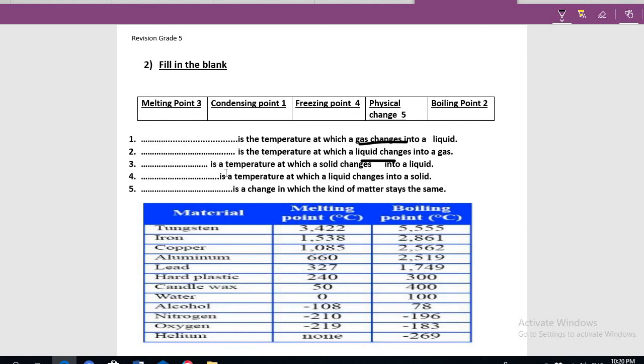It is the temperature at which a solid changes into liquid. Ice into liquid is melting. It is the temperature at which liquid turns into solid, liquid into ice. This is called freezing. It is a change in which the kind of matter stays the same, a physical change.